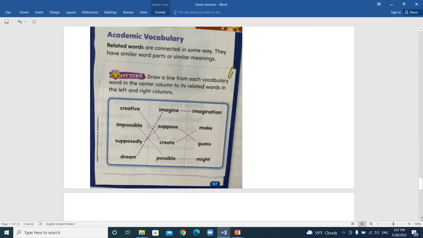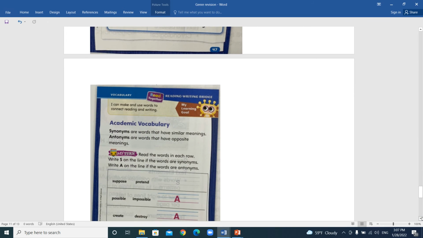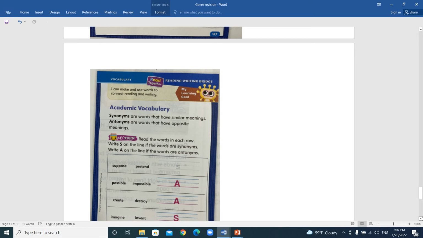All right. Here also we took synonyms and antonyms. Synonyms means one word that has the same or almost the same meaning, like big and large, big and huge. Antonym is one word that has the opposite meaning, like big and small. Here we have suppose and pretend. They are synonyms. They have almost the same meaning. Okay, sometimes they have the same, but sometimes they have almost. So you feel like it's close.